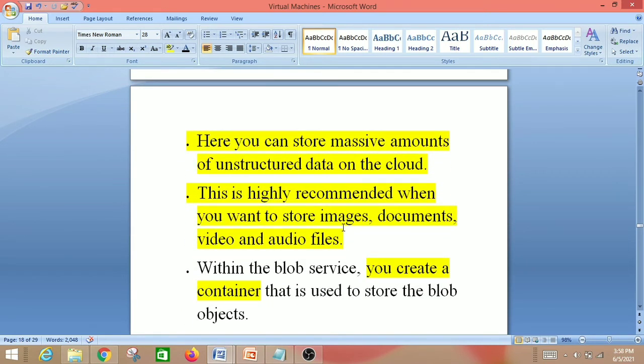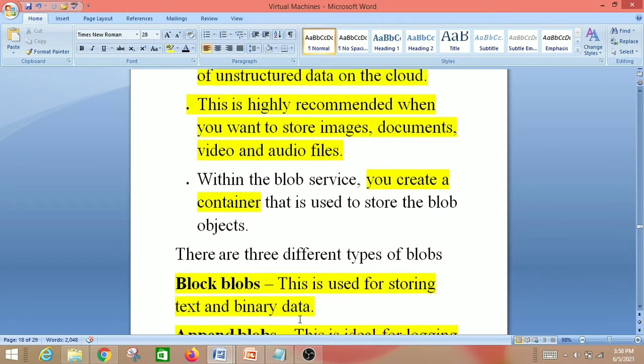And within the blob service, you create a container that is used to store the blob objects. So we have to create a container in order to store the blob files, documents. So first we have to create a container. Inside of the container, we are storing the documents, I mean the data.